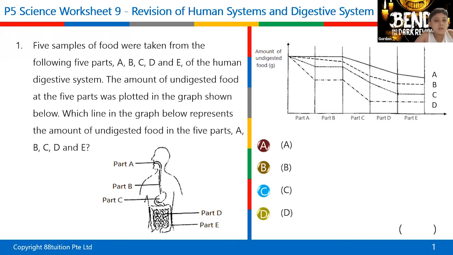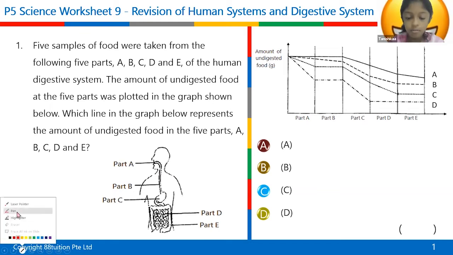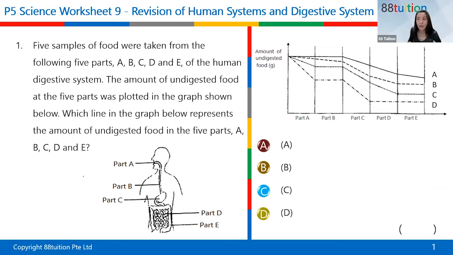Now, if you take a look at this particular question, 5 samples of food were taken from the following parts of the human digestive system. So you can see part A, B, C, D, E, correct? Can you identify these parts? Mouth, gullet, stomach, small intestine, large intestine. Tanishka, you said it? C. Okay. There is mouth.